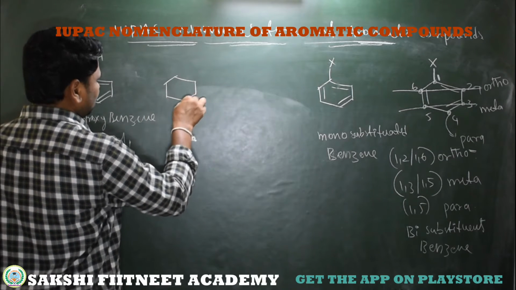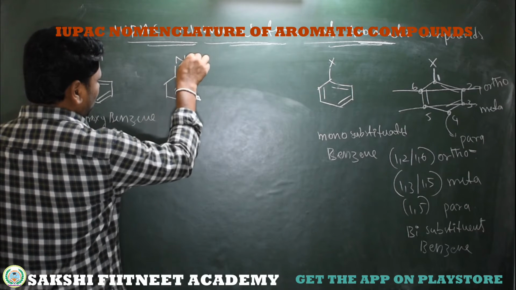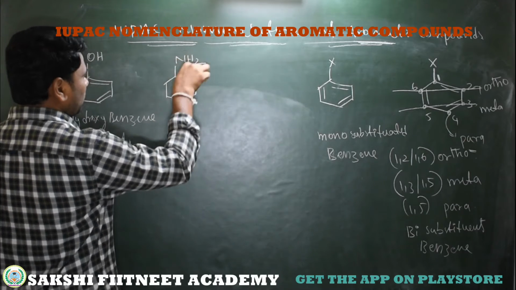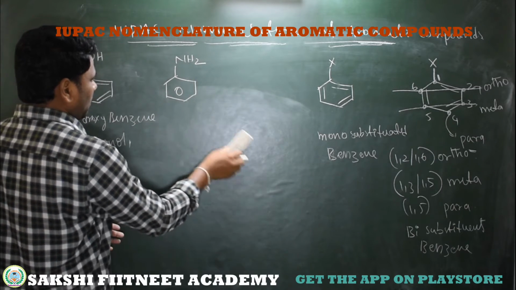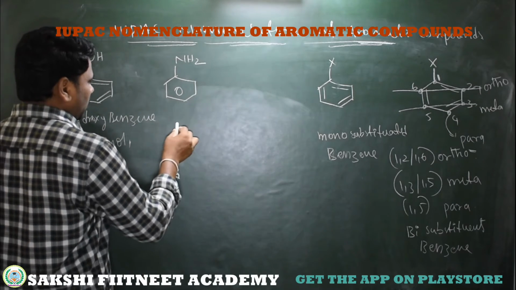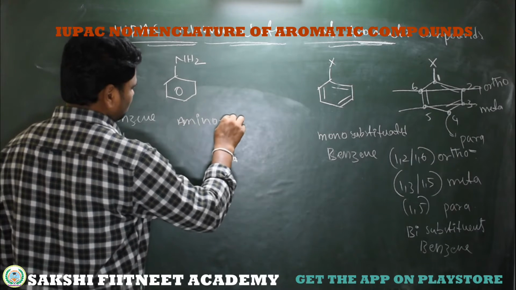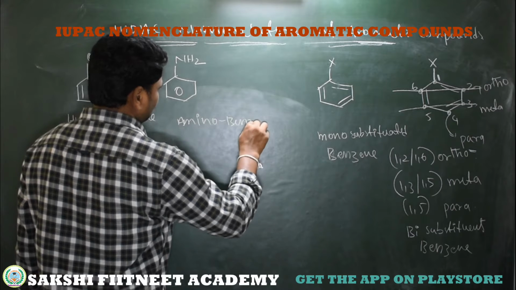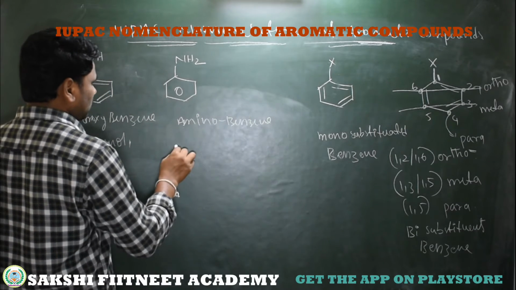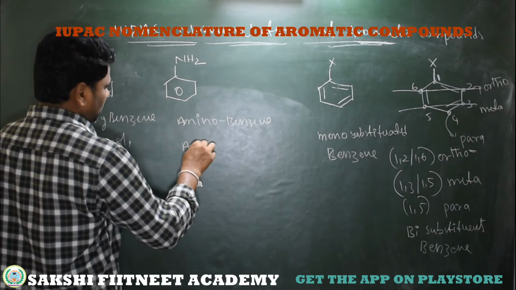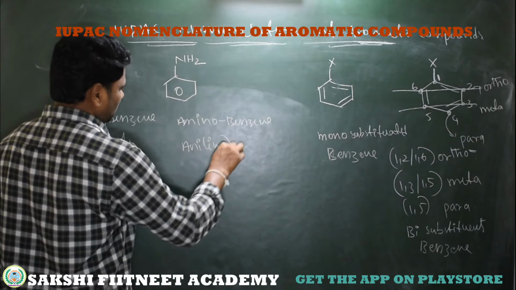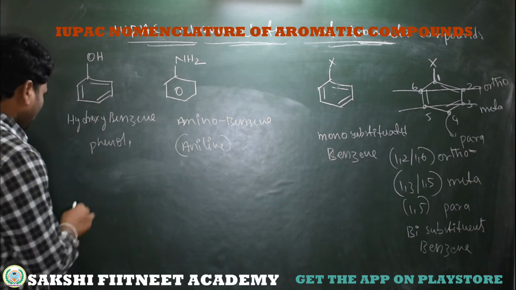Here you can take benzene which is bonded to NH2. This is an aromatic amine. Simply we can call it aminobenzene, or aniline, which is the common name.